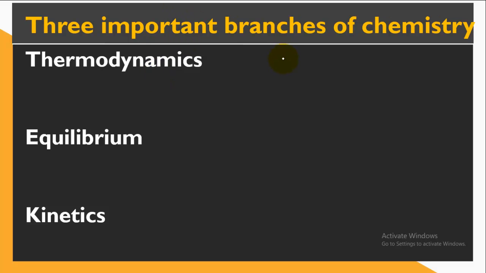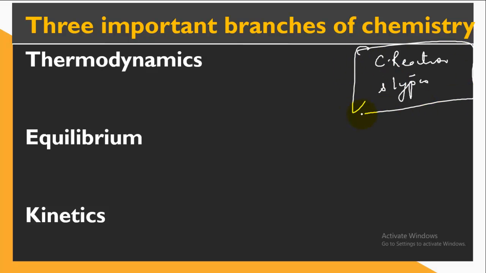So let's conclude something about chemistry. As you all know, we have studied chemical reaction and its types, right? In the chapter on stoichiometry and chemical reaction, we came across different reactions, how these substances are converting into new substances.